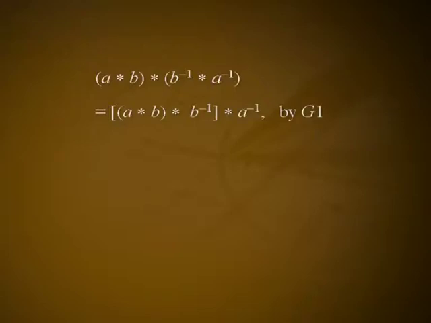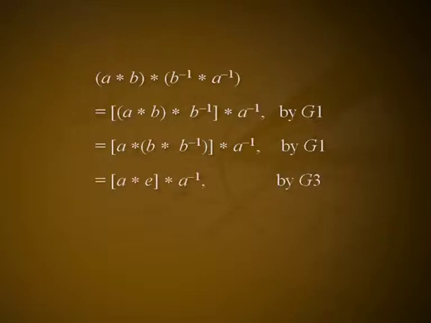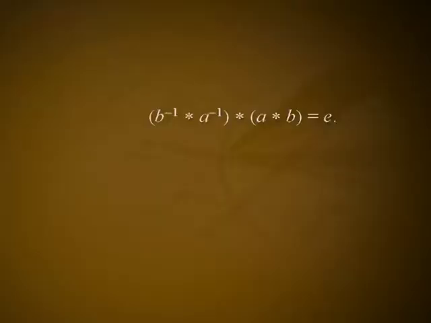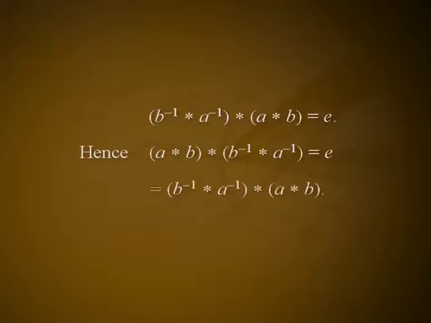Now, (a * b) * (b inverse * a inverse) = a * (b * b inverse) * a inverse by G1, which is equal to a * (b * b inverse) * a inverse by G1, which is equal to a * e * a inverse by G3, which implies a * a inverse by G2, which is equal to e by G3. By the same sequence of arguments, it can be shown that (b inverse * a inverse) * (a * b) = e. Hence, (a * b) * (b inverse * a inverse) = e = (b inverse * a inverse) * (a * b).